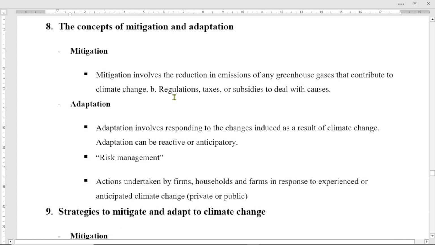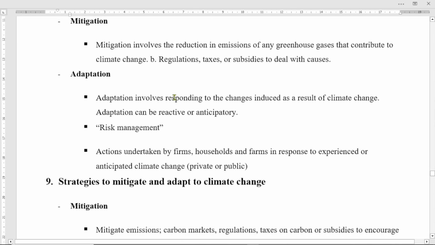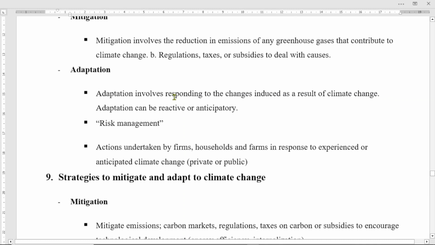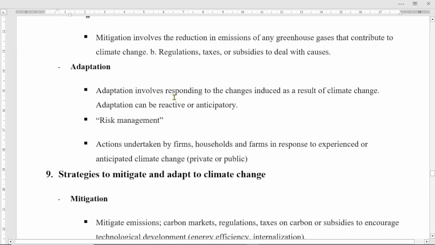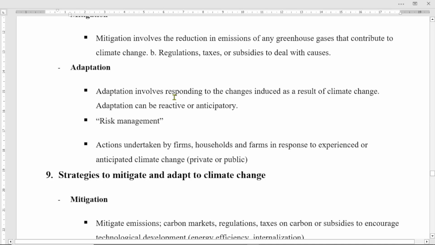There is the concept of mitigation and adaptation, right? What are mitigation and adaptation? Mitigation involves the reduction of any emission of greenhouse gas that contributes to climate change, right? And also regulation, taxes or subsidies to deal with the causes, right? There are regulations, there are taxes, maybe subsidies to deal with the causes.